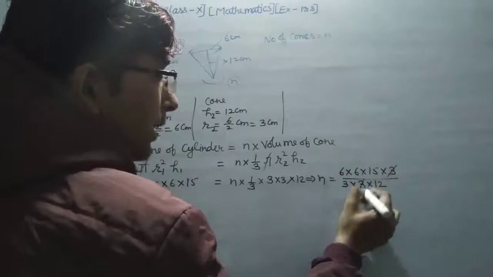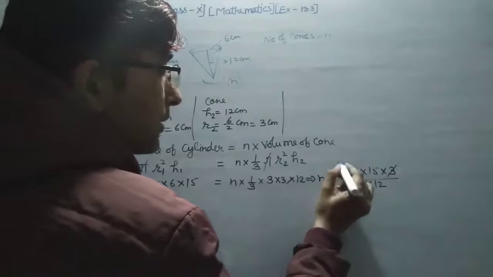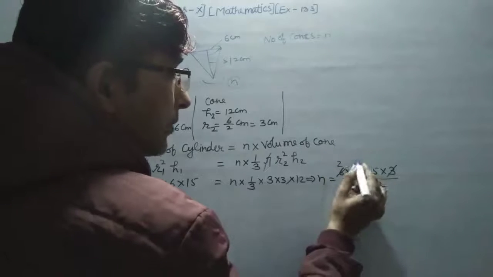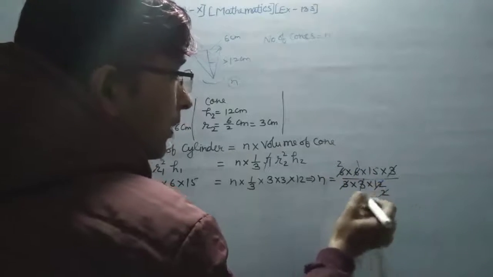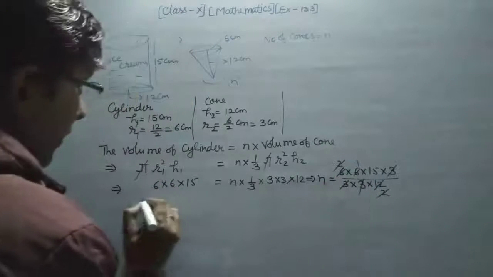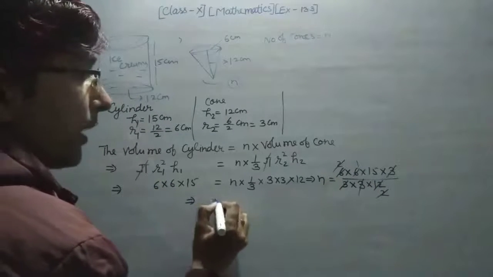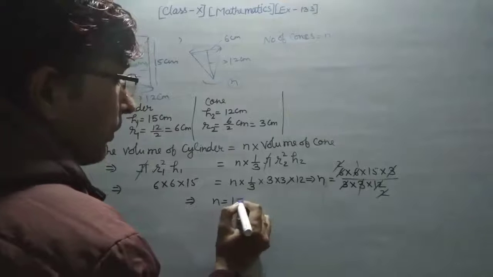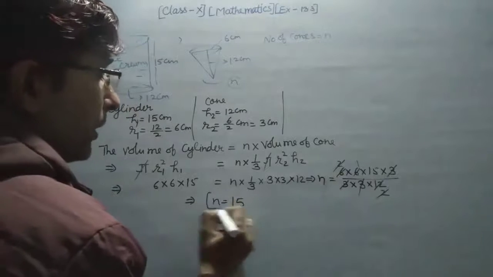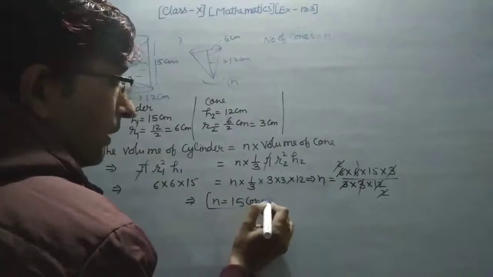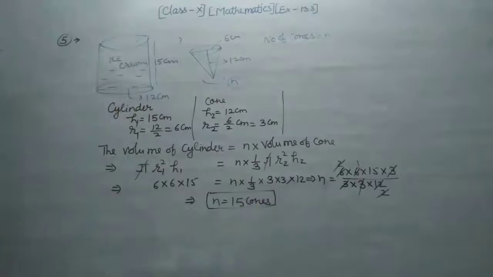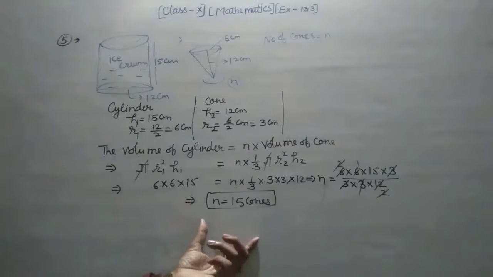Now 3 cut this 3, 2 just 6, and 6 1 just 6, 6 2 just 12, 2 cut this 2, and now you get the answer. So n is equal to 15. 15 cones are filled with this cylinder of ice cream.